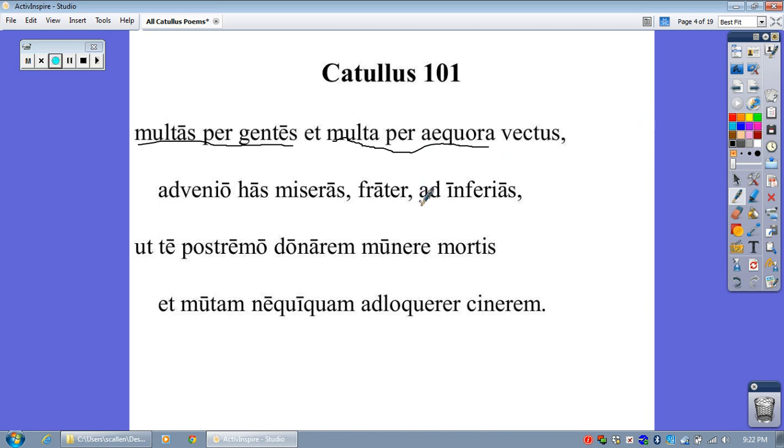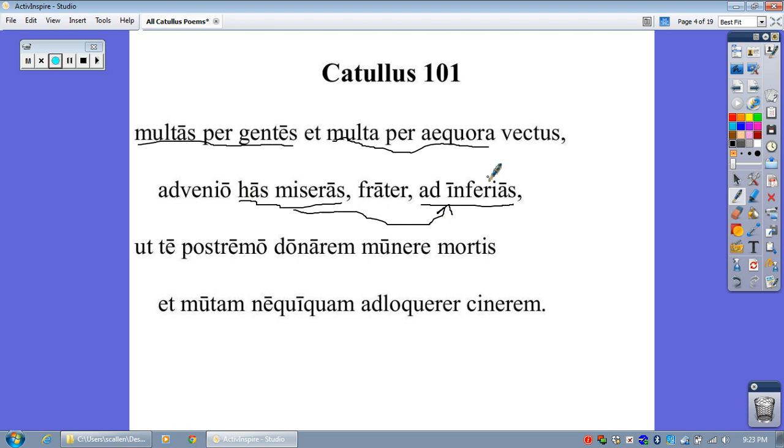Well, I see one in the second line, ad inferias. And is there a word or words earlier in this second line that are also accusative plural? We can use the old looky-likey rule here: has and miseras. All of those words are part of this prepositional phrase, modifying the noun inferias.